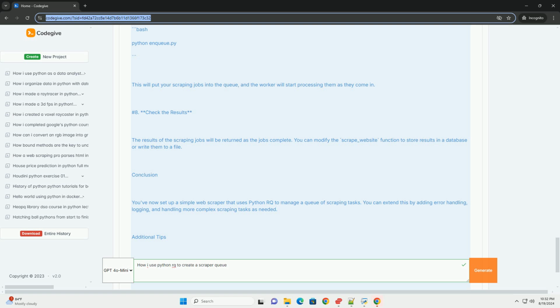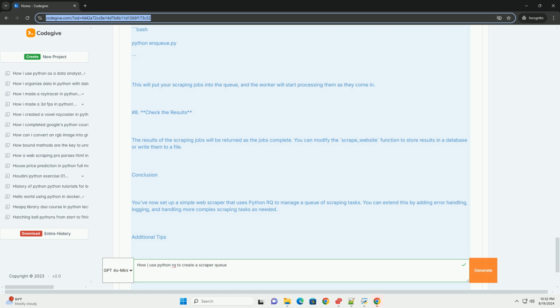Check the results. The results of the scraping jobs will be returned as the jobs complete. You can modify the scrape_website function to store results in a database or write them to a file. Conclusion: you've now set up a simple web scraper that uses Python RQ to manage a queue of scraping tasks. You can extend this by adding error handling, logging, and handling more complex scraping tasks as needed.